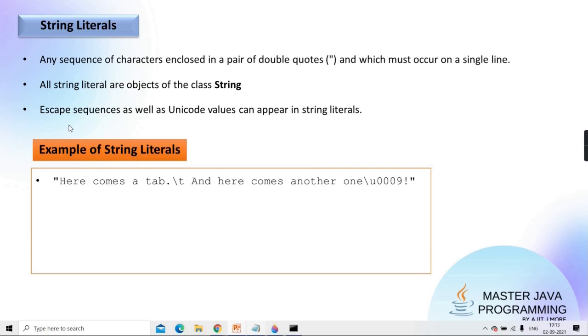Is this an example of a string literal? Yes, in which some non-graphic characters are there, then there is a unicode of that only. See here comes a tab and here comes another one. Why? Because the tab's unicode is 9 only. Means is this also treated as tab only? Yes guys. If you write \t you will get the effect of a tab, and \u0009 is also a tab. For tab it is 9. Getting? And same way if I write \n and here if I write d means 13, it is